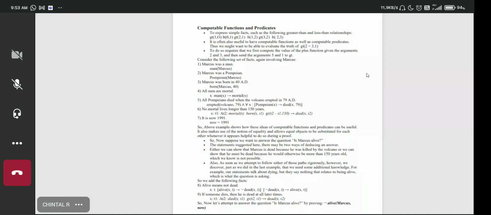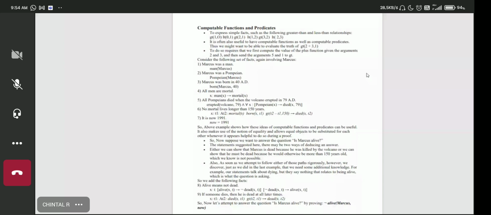Okay. The fifth statement is all Pompeians died when volcano erupted in 79 AD. So when you are dealing with some kind of computations with the age and this, you could have used the computable predicate. So you can have greater than, less than, which would represent the time. But here there is not any need. Okay. So what happened? It erupted volcano in 79 AD and all X, that means all Pompeians died when it happened. This sentence could be written in other way also.